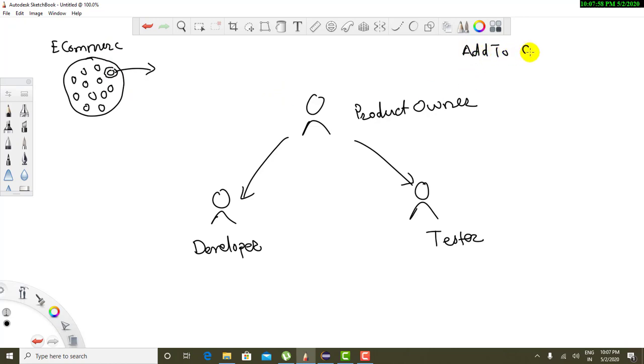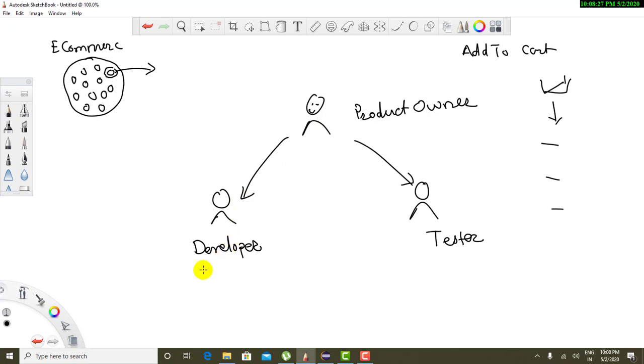The product owner starts discussing how the cart is going to behave. Whatever item the user wants to purchase, he will first add into the cart. After adding to the cart, he can place the order, and after placing the order, he will make a payment. After making the payment, the order will be placed. This is the flow he is describing.